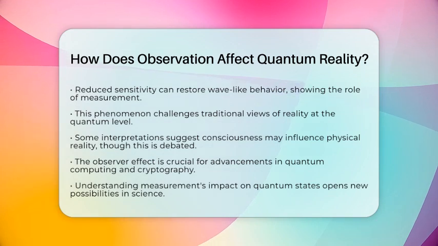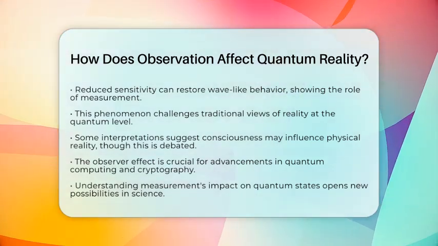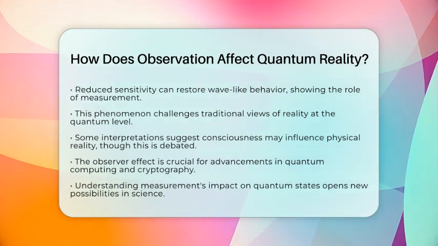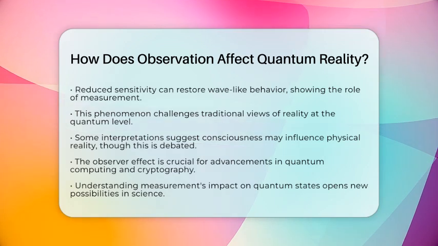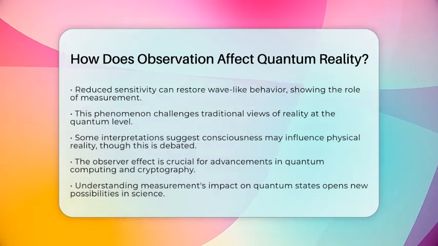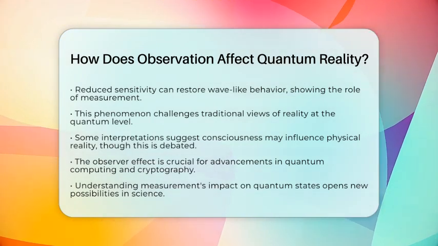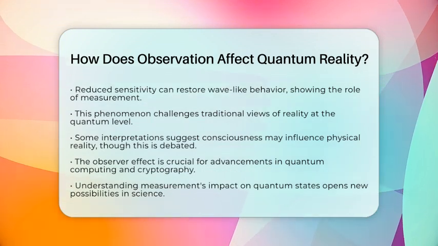In practical applications, the observer effect is essential for technologies like quantum computing and quantum cryptography. Understanding how measurement affects quantum states is vital for these fields. This concept also opens up fascinating possibilities about the nature of reality, blurring the lines between the observer and the observed in ways that seem almost magical.